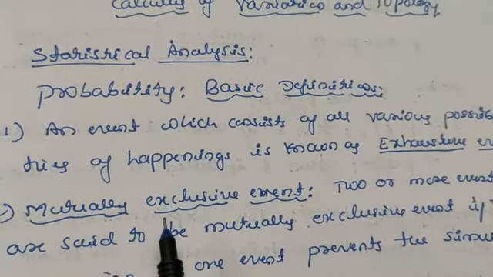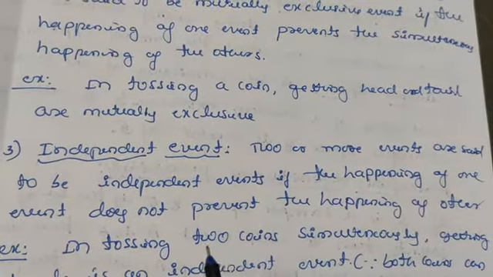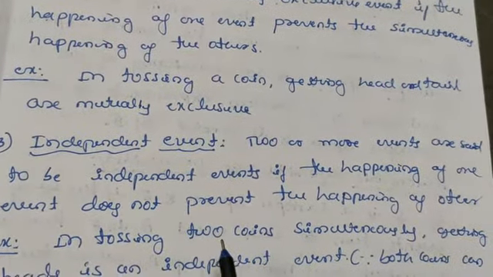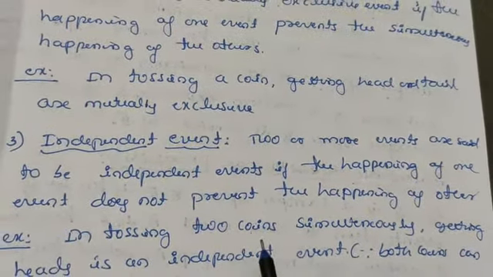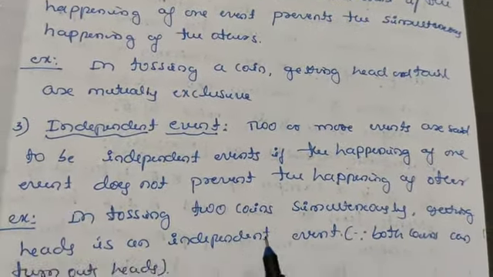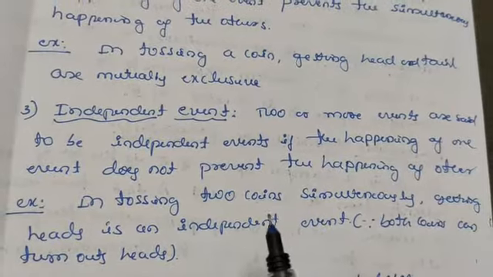Similarly, vice versa. Let us take one more definition: independent event. Two or more events are said to be independent events if the happening of one event does not prevent the happening of the other. Here we can take the example of tossing two coins simultaneously. We can get two tails, two heads, or one head and one tail.